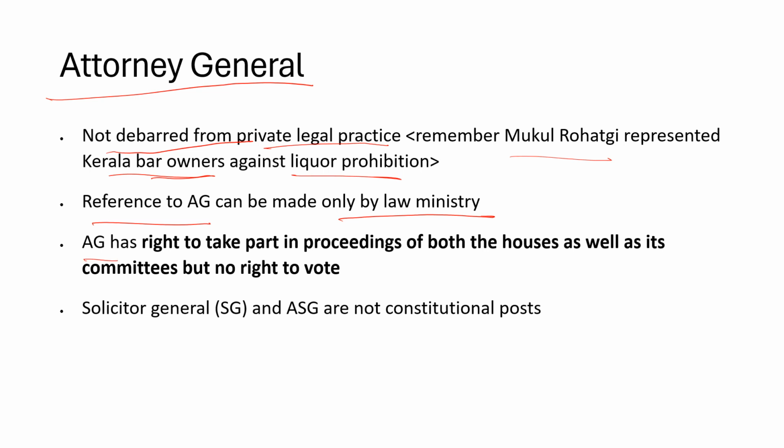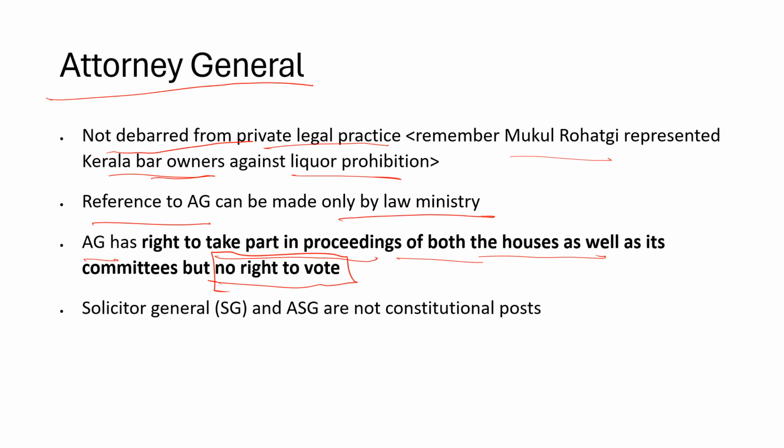And the Attorney General has the right to take part in proceedings of both the houses as well as their committees. So he can sit in the discussions, but he has no right to vote in any of the resolutions passed or any of the debates. He can only take part in the proceedings, which is a very special privilege provided to the Attorney General.